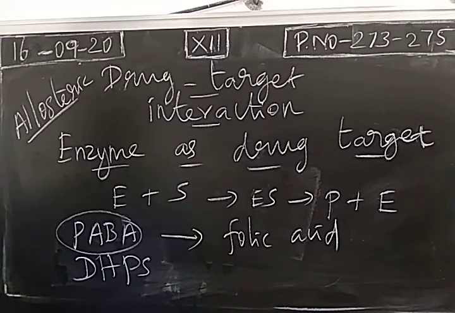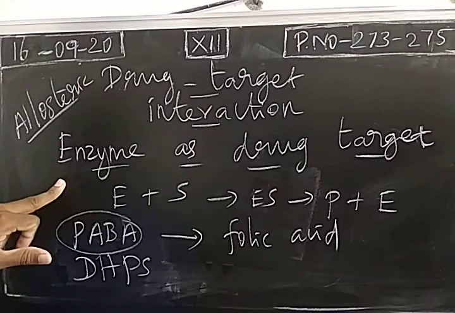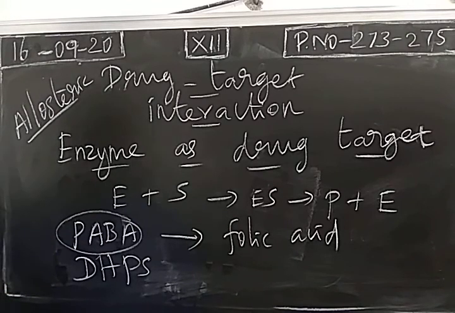So inhibitor will bind with allosteric sites. So the inhibitor molecule is called an allosteric inhibitor. One more question. Right? So enzyme as a drug target. So when we take a drug, this directly attacks enzyme. For that example, sulfanilamide is considered.